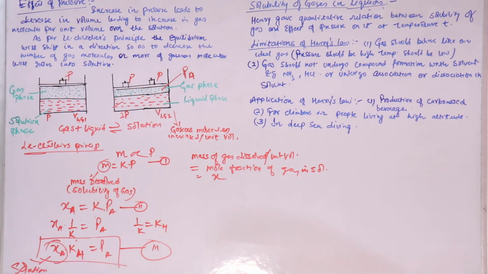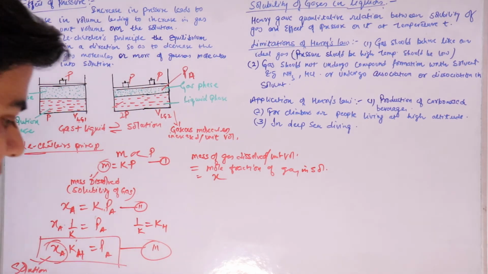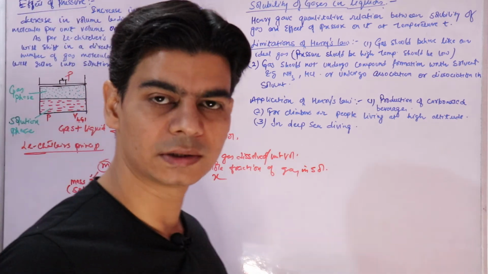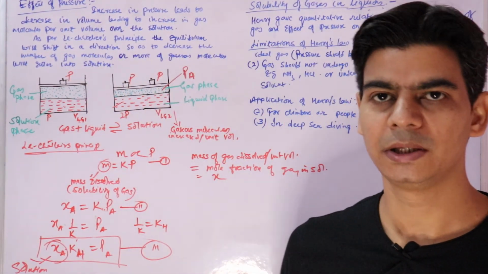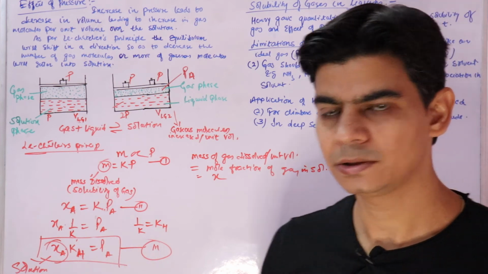So more is the partial pressure of the gas, that is, more is the pressure, more is the amount of gas dissolved, more is the mole fraction of the gas in solution, right? So if we increase this, this will increase. This is what Henry's law states, and this is the effect of pressure on the solubility of gas in liquid, right?